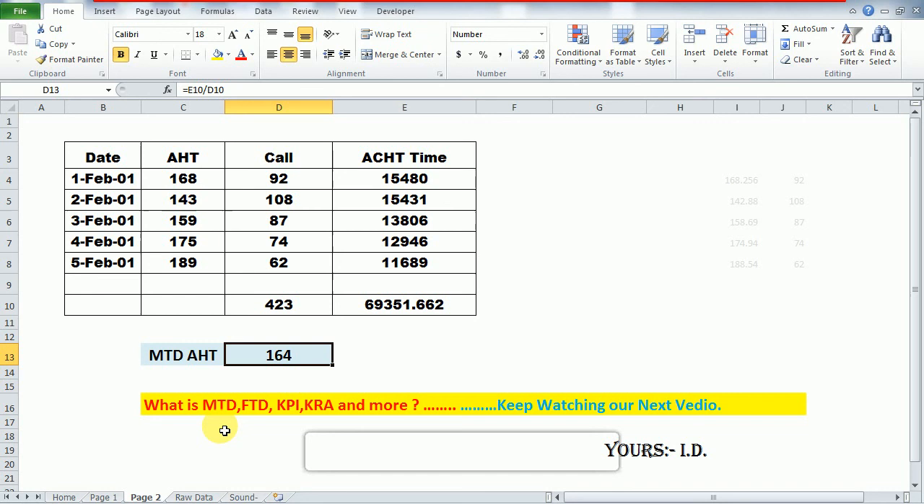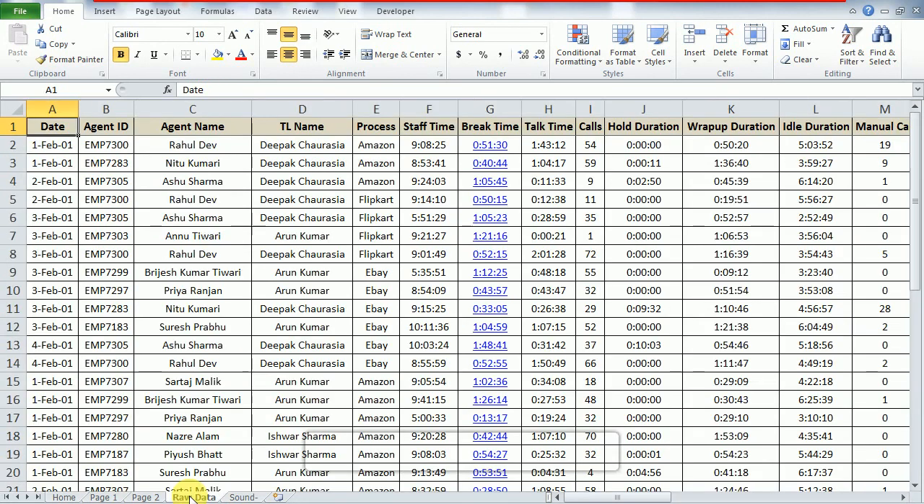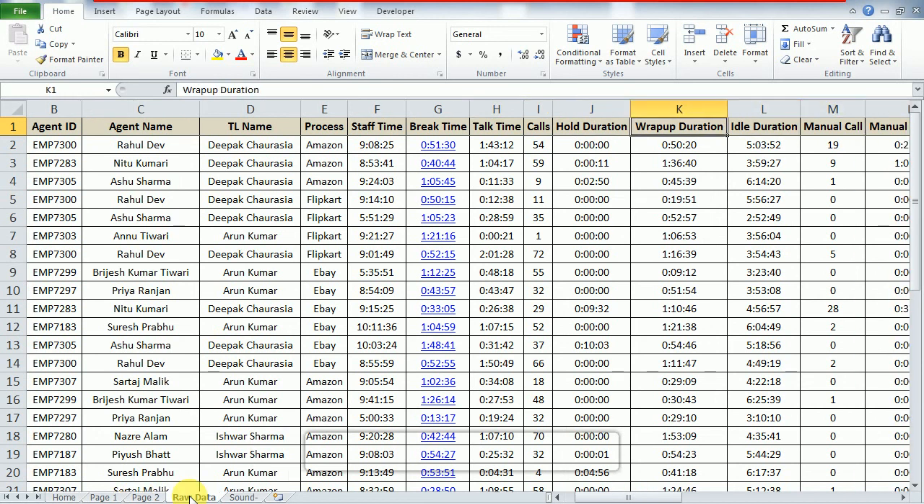So friends, I am telling you some more things for more clarity. I have this raw data. You may see here, this is the date, employee name, TL name, and I would like to calculate the AST for this raw data, because all the components are there, like the talk time, number of answered calls, hold time, wrap time, idle time, whatever lots of things are used in a call center. So I would like to calculate only AST.